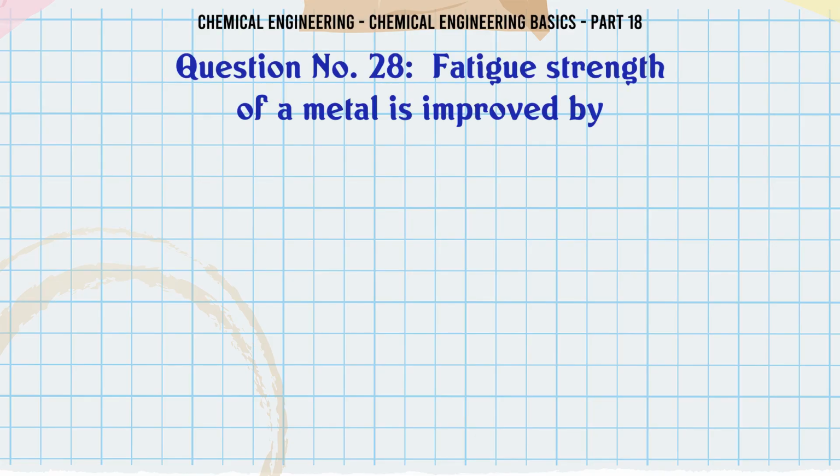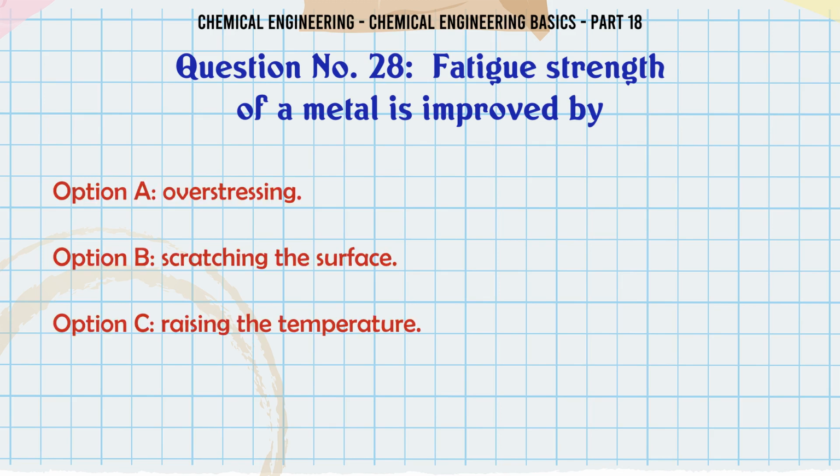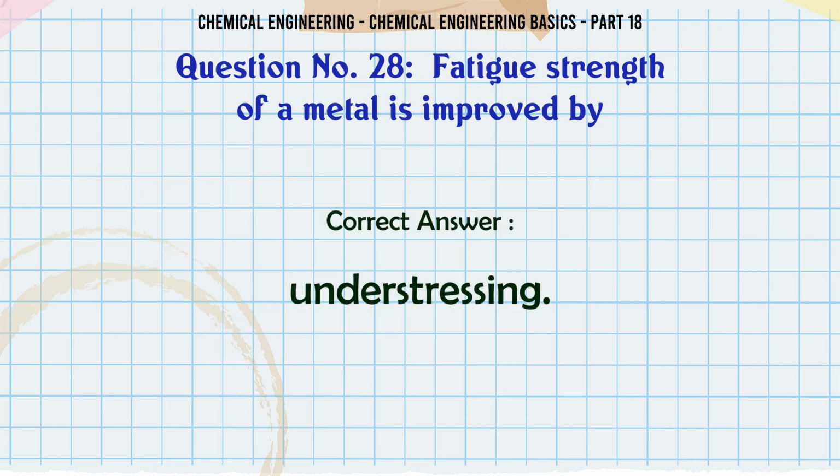Fatigue strength of a metal is improved by A. Overstressing. B. Scratching the surface. C. Raising the temperature. D. Understressing. The correct answer is understressing.